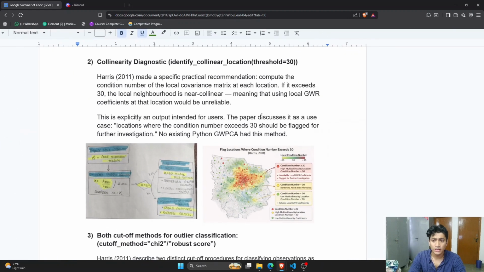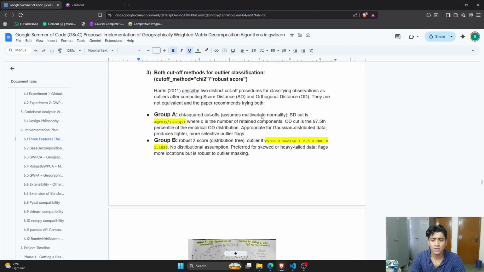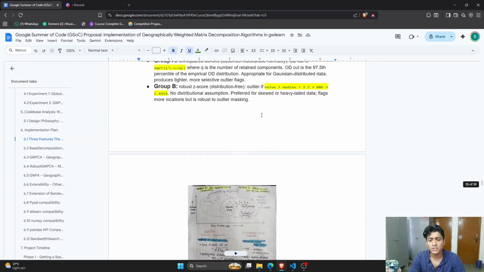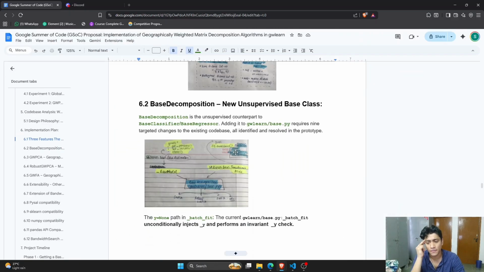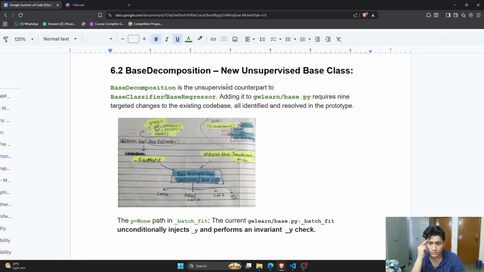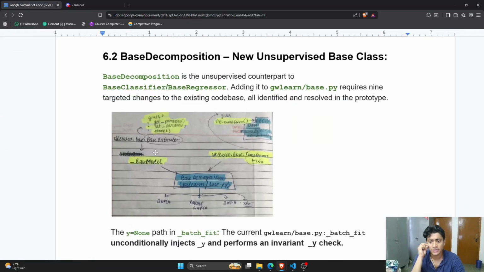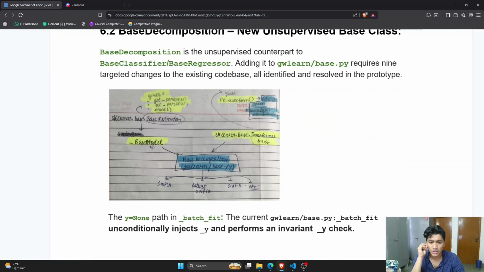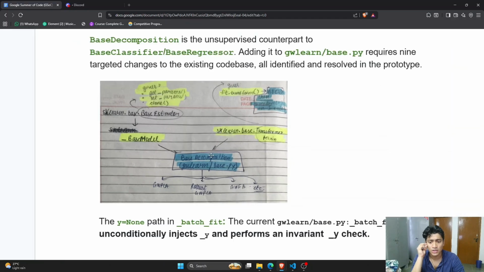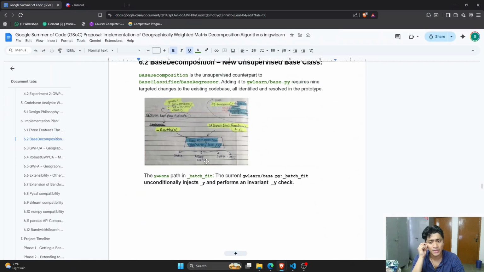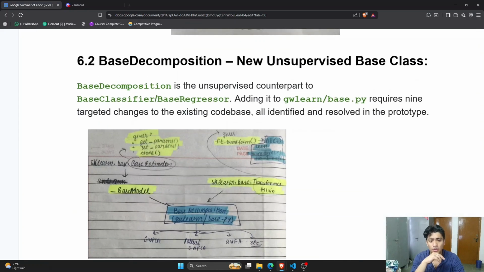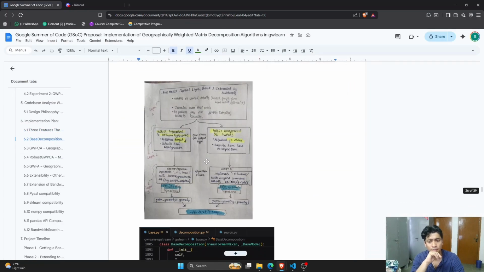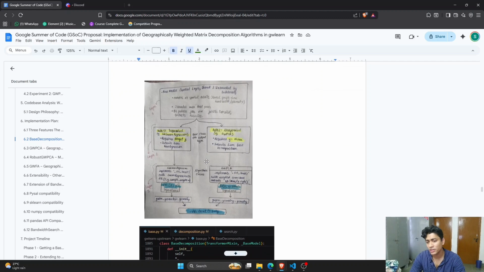Some collinearity diagnostic methods and some evaluation to see if the points that are lying in a distance are not redundant and everything. Yeah, for the base decomposition, we need a new unsupervised base class, which basically extends the base model and the scikit-learn transformer mixin. Sorry, method, right? You can see all the theories over there, but I'm just quickly making you go through everything.